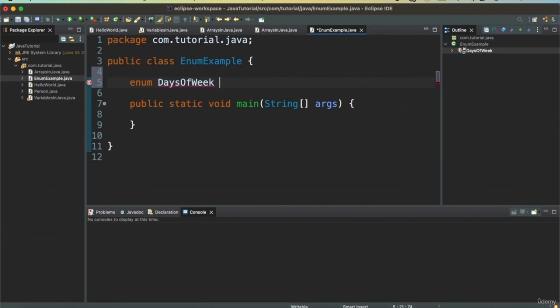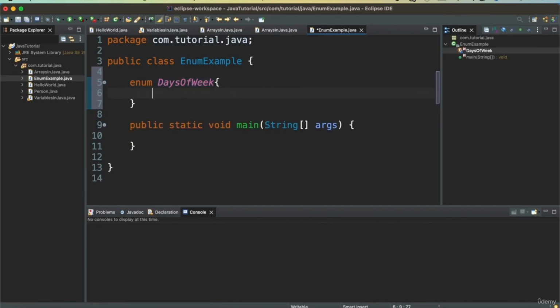So days of the week cannot be more than the 7 days that we have, right? So it is usually used to define those constants that are predefined and are not changing, say days of the week or the months of the year or something similar. So let's define an enum. And another convention is that each and every constant is usually defined using uppercase letters. You can define it using lowercase letters as well, but the normal convention is to define it using uppercase letters.